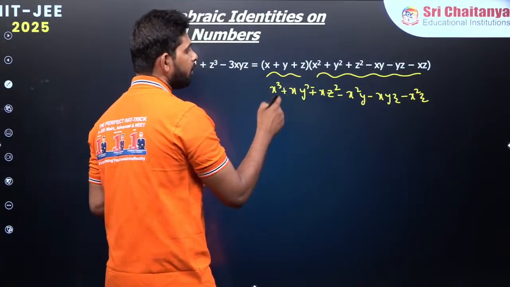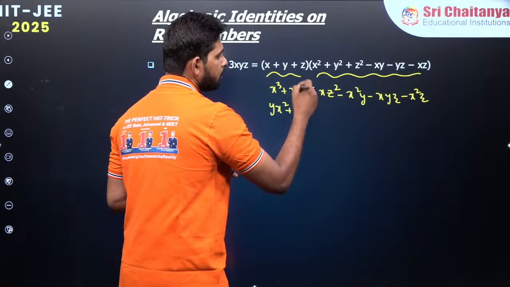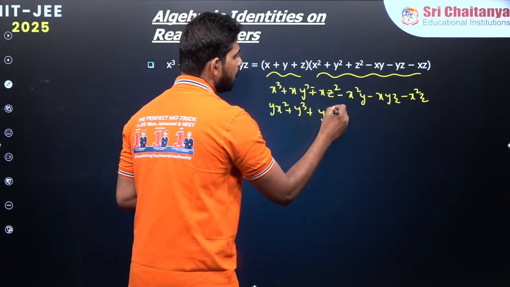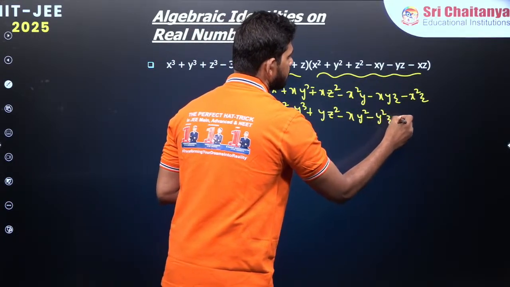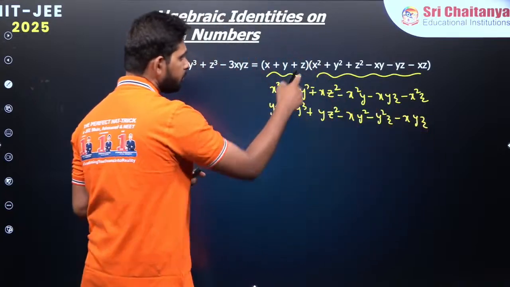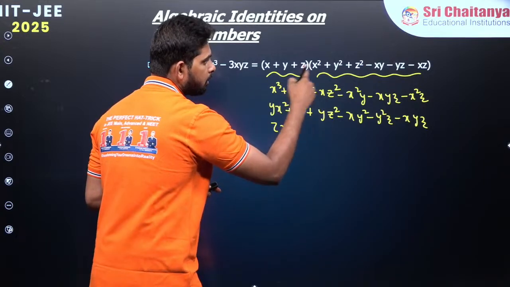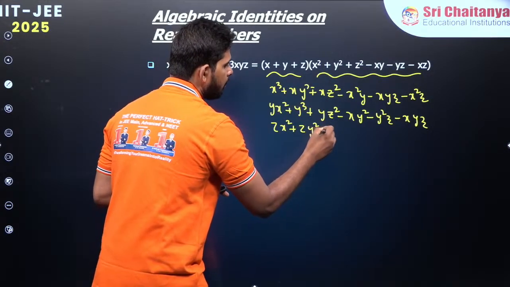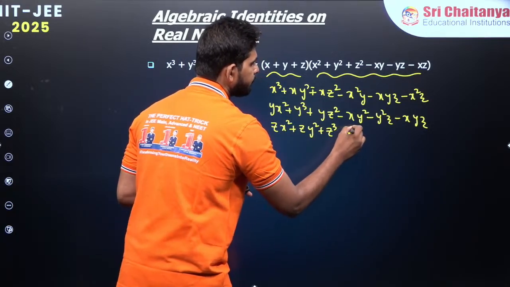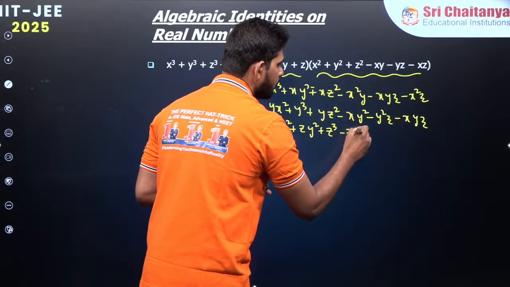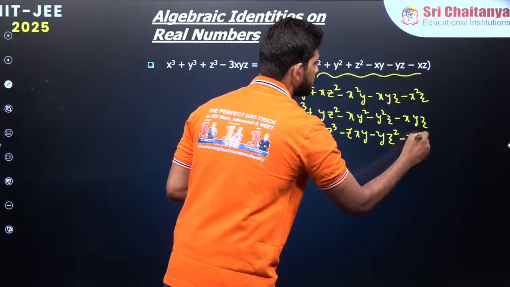And then if I'm multiplying y over here, then what do you get? y into x square, y cube over there, and then y into z square there, minus xy square, minus y square z, minus xyz. And the last term, z, we just have to multiply z also. That is also easy, zx square, and then z into y square, obviously z cube there, minus zxy, and minus yz square and minus xz square.